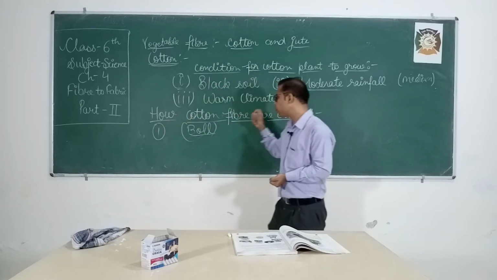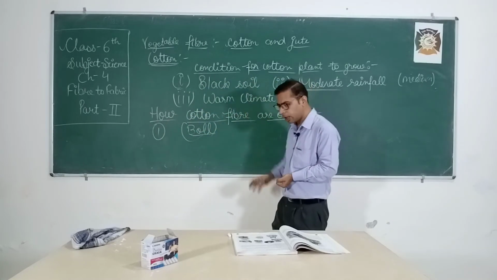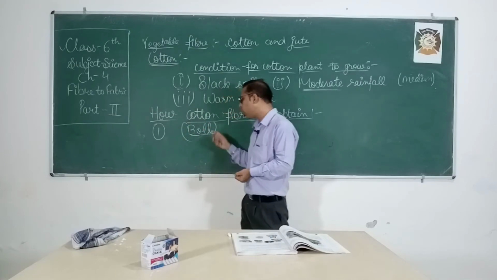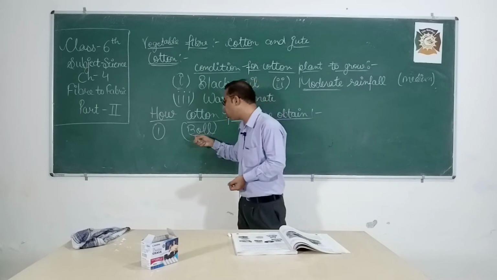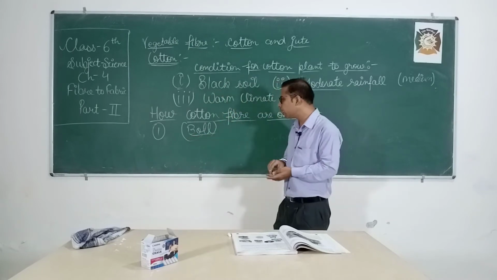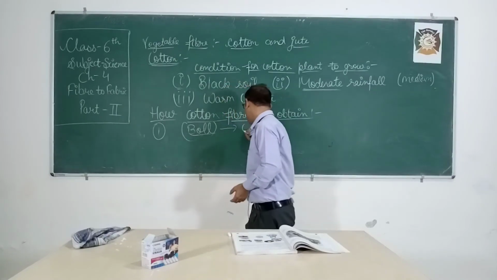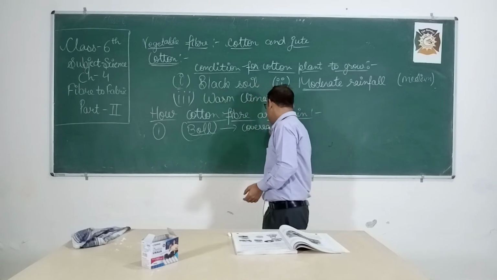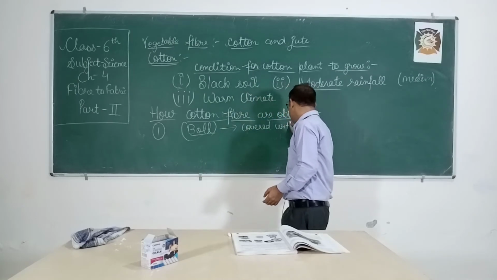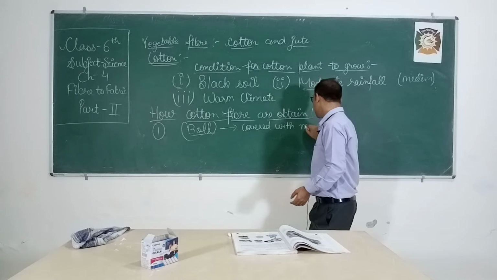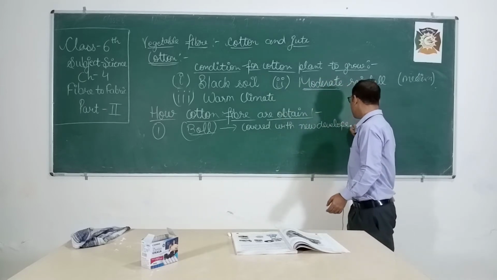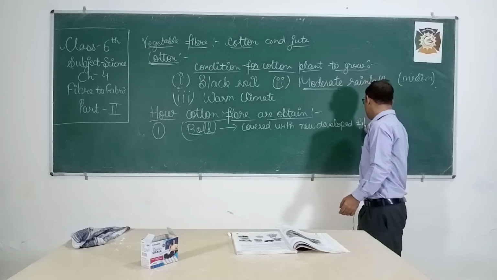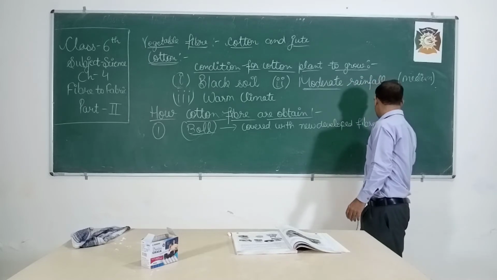How is cotton fiber obtained? Cotton fibers are obtained from the fruit of the cotton plant, called the boll. These bolls are covered with newly developed fiber with seeds.